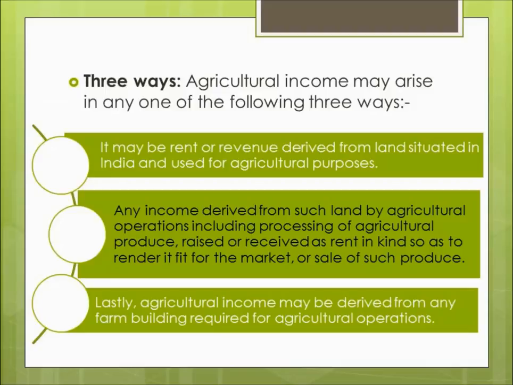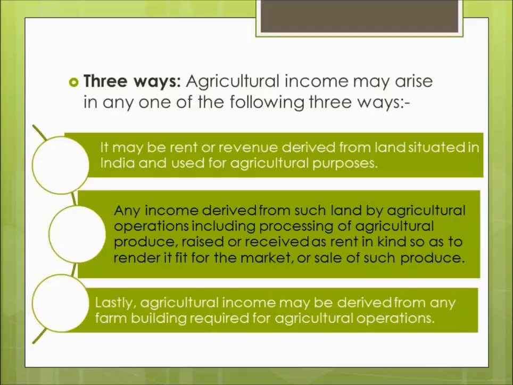And lastly, agricultural income may be derived from any farm building required for agriculture operations. What it is saying is that if we are earning any agricultural income from any farm building required for agricultural operations, this last condition has certain conditions attached to it. If those conditions are fulfilled, then only that income will be treated as agricultural income and will be exempted.